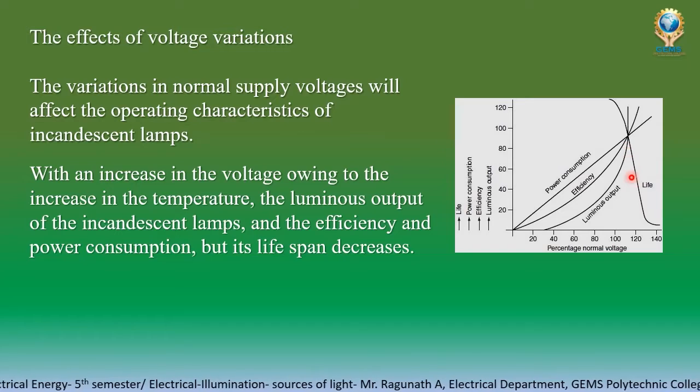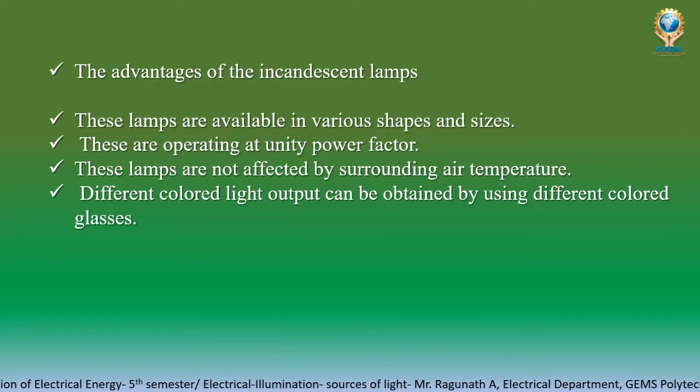Okay, reducing of life. So when we increase the voltage above normal voltage, it will reduce the life of the lamp, but it will increase the efficiency, consumption and luminous output. Few advantages are there.